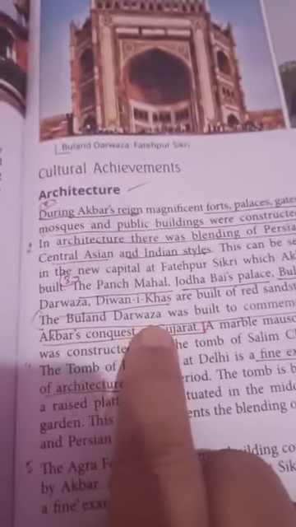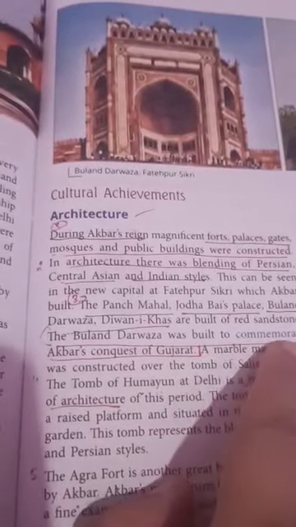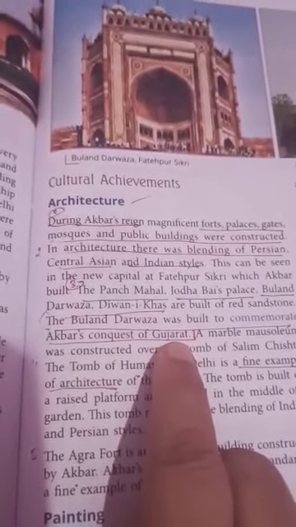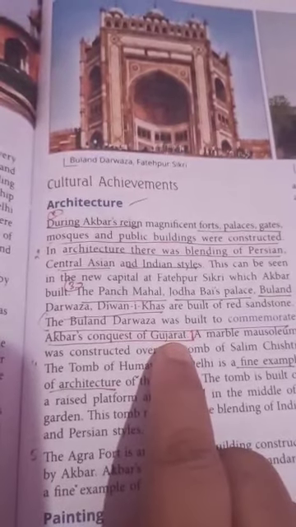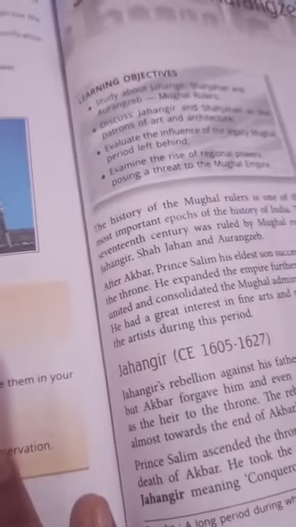The Buland Darwaza was built to commemorate Akbar's conquest of Gujarat. This was the reason why Buland Darwaza was made. And as I told you, in the year 1573. Name the emperor who built it? Akbar built it.